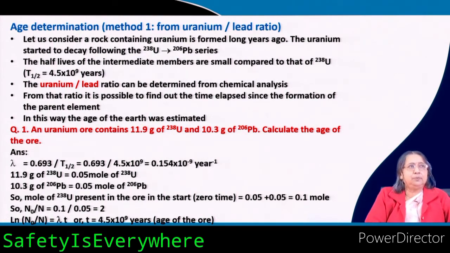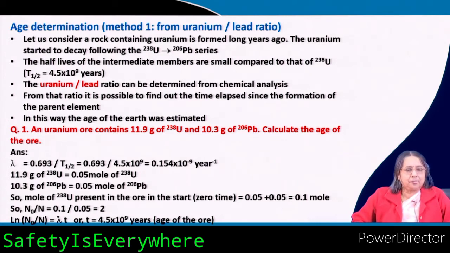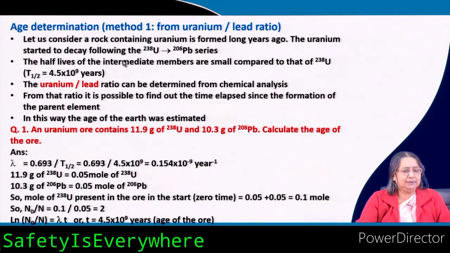Now, this is a very important application of radioactivity. You can determine the age of a rock or some ore, meaning when it was produced. Very nice concept. There are 2 methods I will discuss. The first method is, say for example, for a uranium ore, the uranium lead ratio. From the uranium lead ratio you can determine the age of the uranium rock.